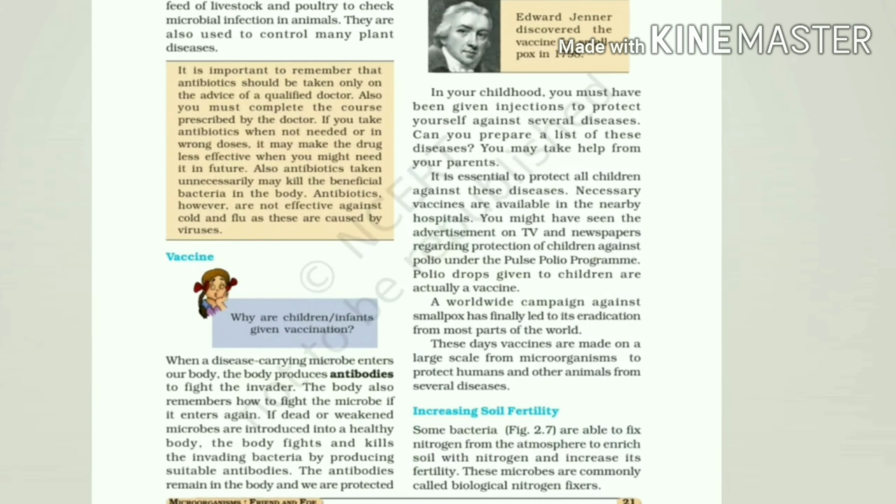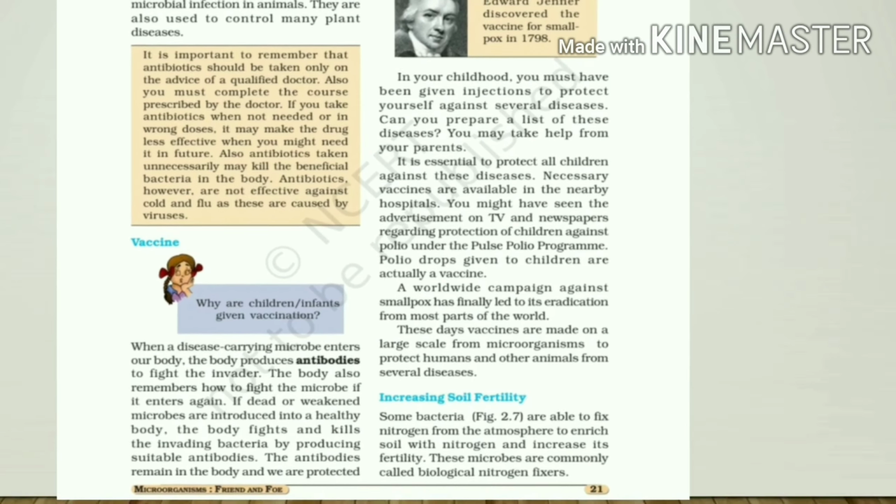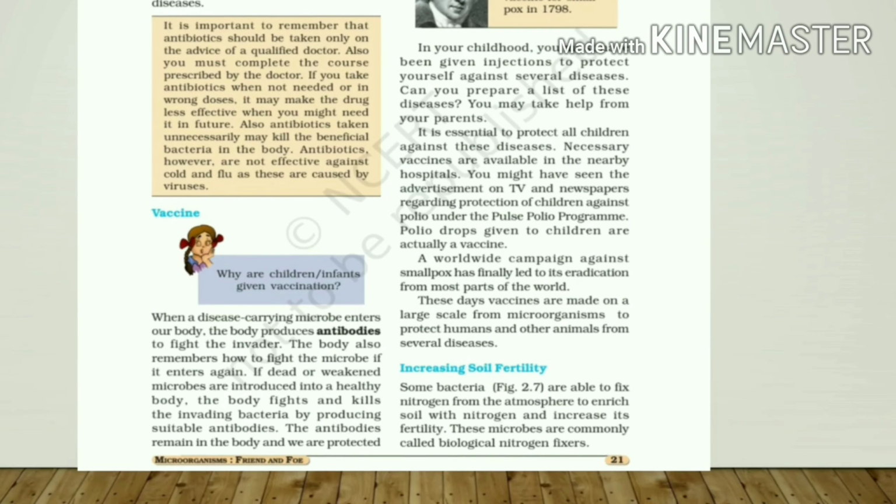Okay, so next is vaccine. When a disease carrying microbe enters our body, the body produces antibodies to fight the invader. Now imagine your body as your house. If any thief breaks into your house, you will try to protect your house, right? In the same way, our body reacts when a foreign particle or microbe enters into our body. And our body already has a security system installed. By what? By the vaccine.